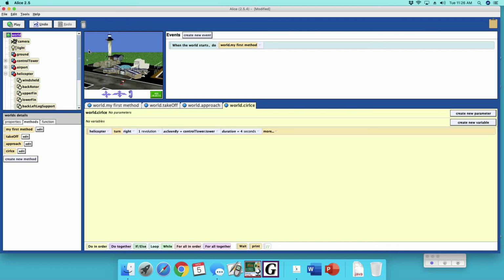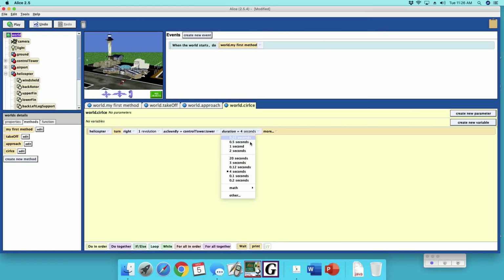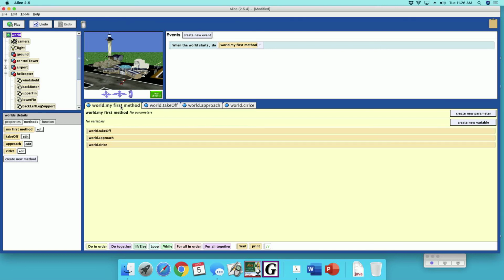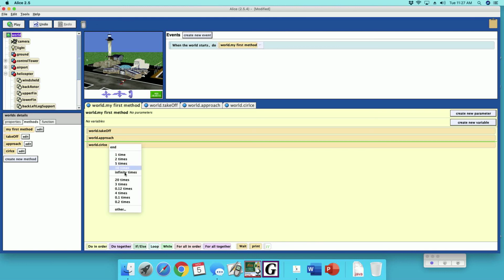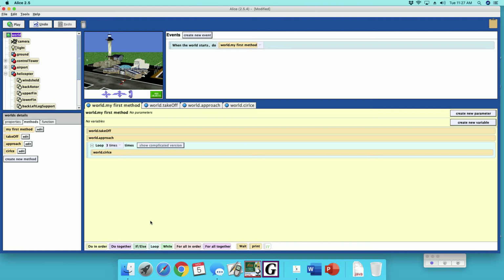All right, so we're going to do tower, just the tower. Cool. Goes around the tower. Maybe a little slow, so maybe we'll make it 3 seconds. All right, so he went around. We wanted to go around 3 times, so a loop will do that for us. Pick 3, put the circle in there. Now, the next thing we need is the landing.